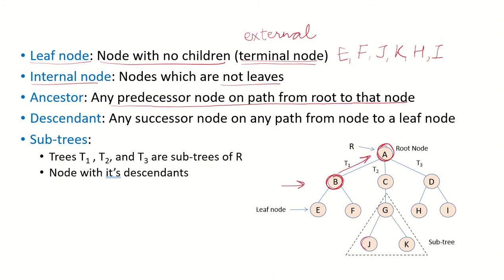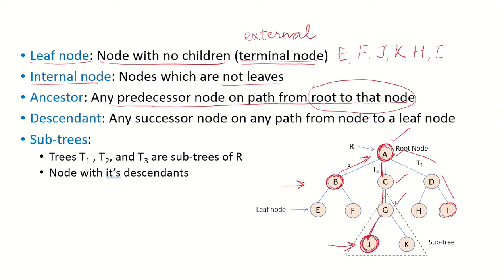If we talk about node J, so all the nodes on the path from root to that node. So here if we take this path from the root to node J, all the nodes which are lying on this path, A, C, G, they are predecessors of node J. What about node I? What is the path from the root node to node I?